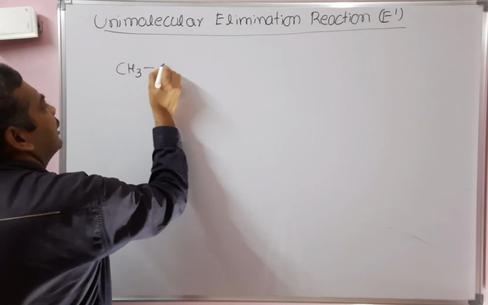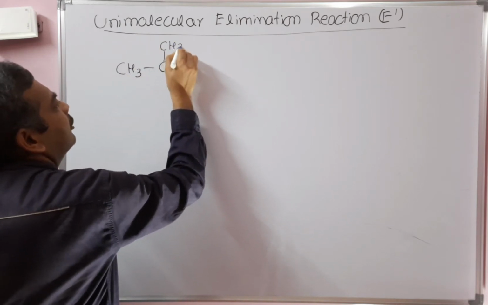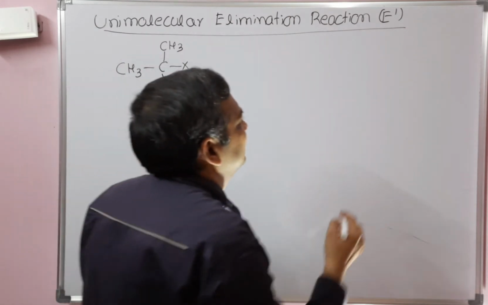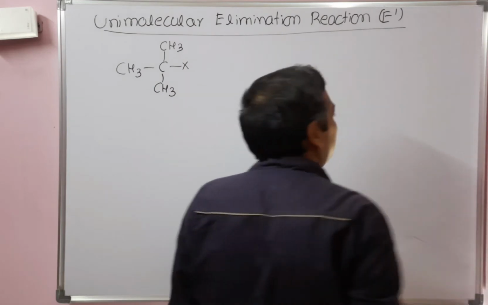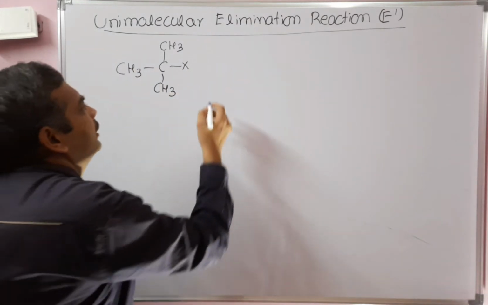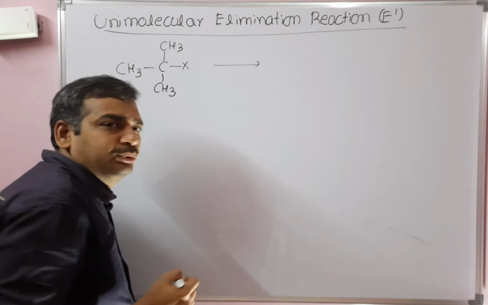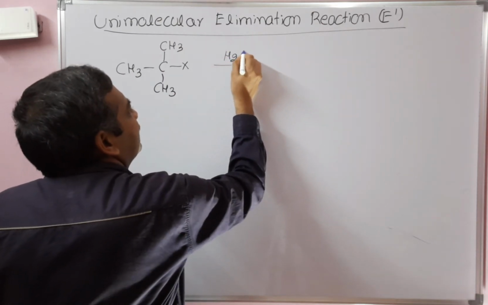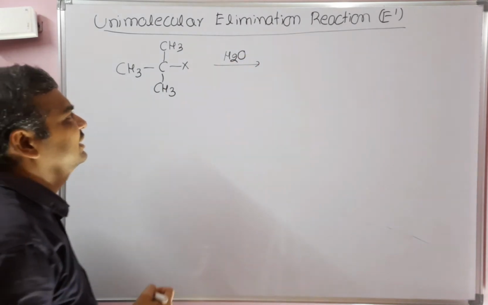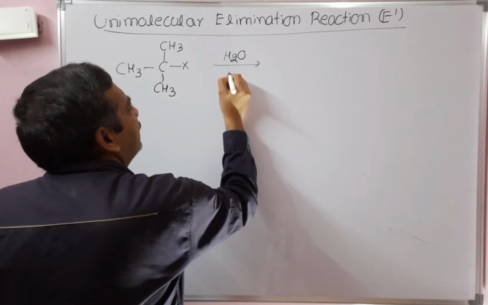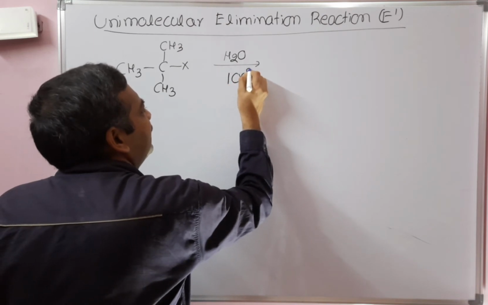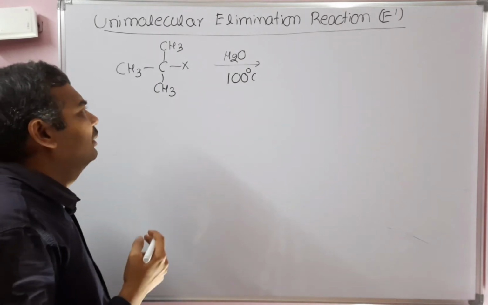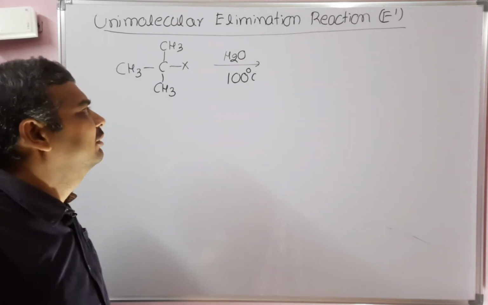We'll take a tertiary alkyl halide. First we will discuss the examples with alkyl halide, after that alcohols. What solvents and bases are used, we will discuss in the factors affecting elimination reaction. Water is a solvent as well as a weak base here, and the temperature required is 100 degrees centigrade. Otherwise, if you run the reaction at room temperature, substitution will take place, elimination will not take place.